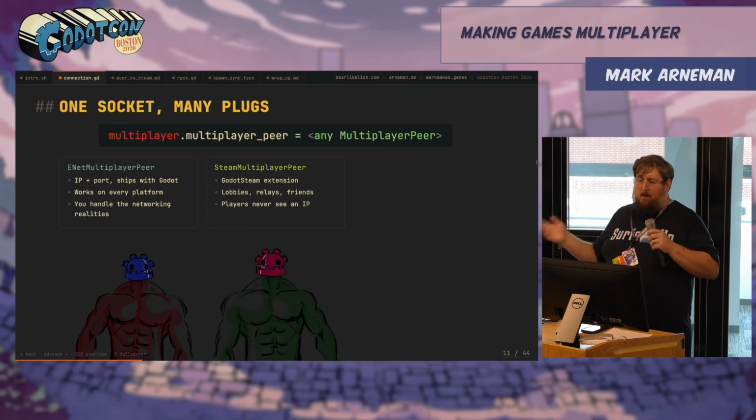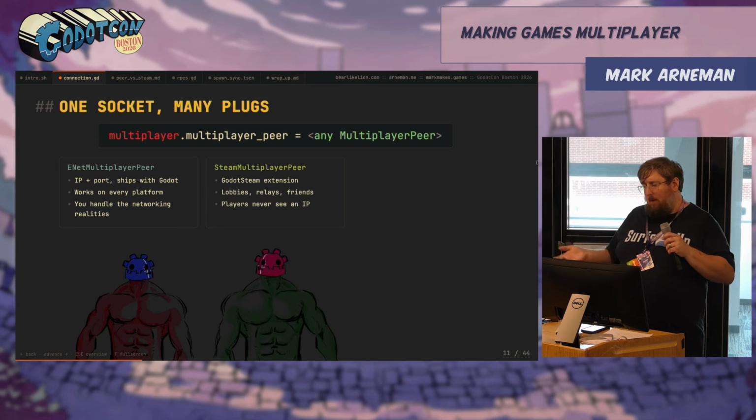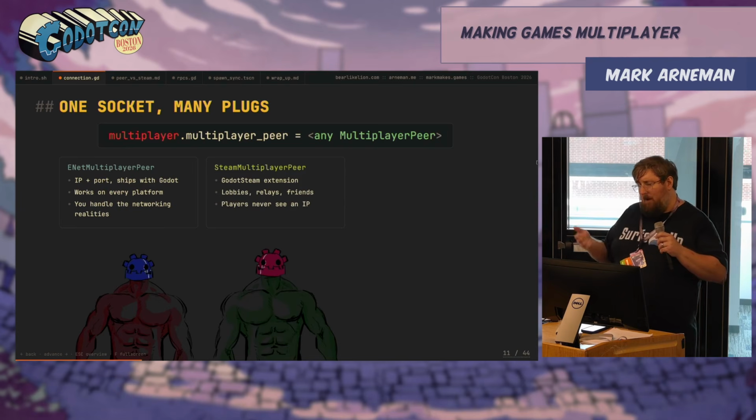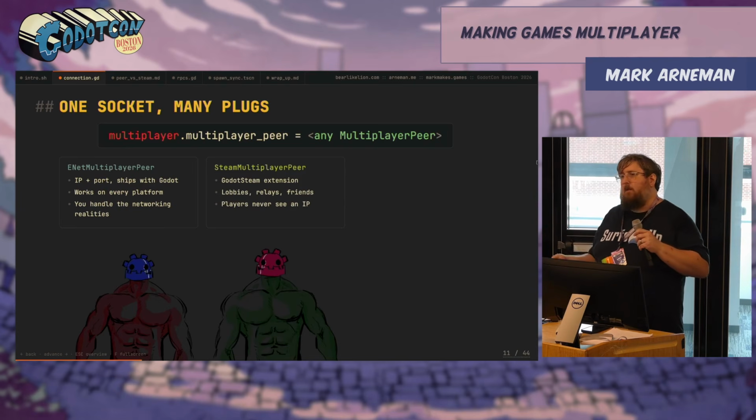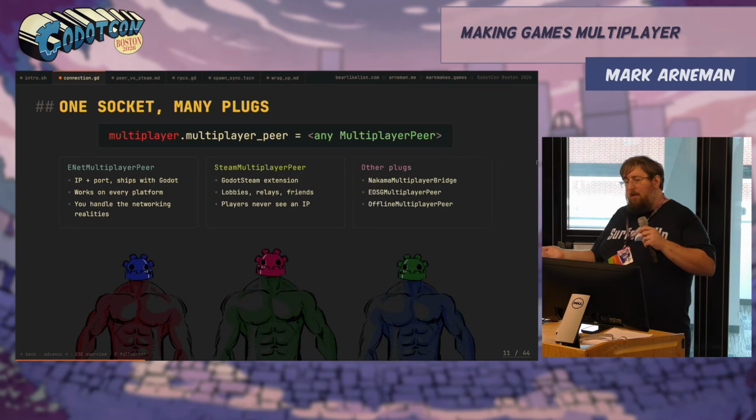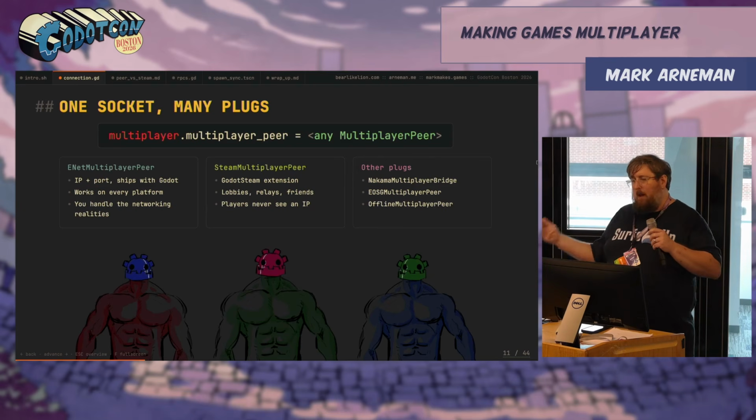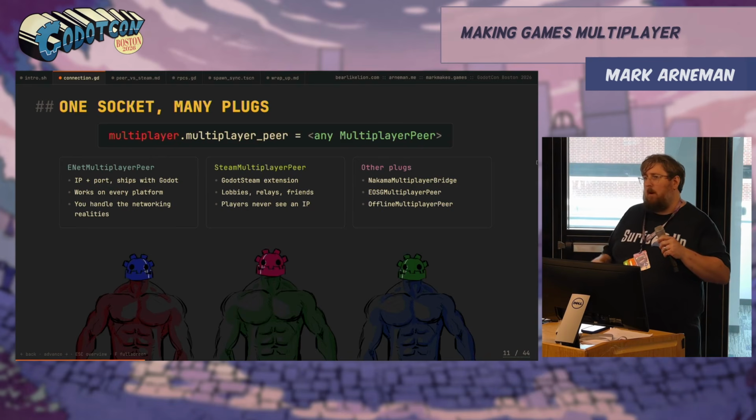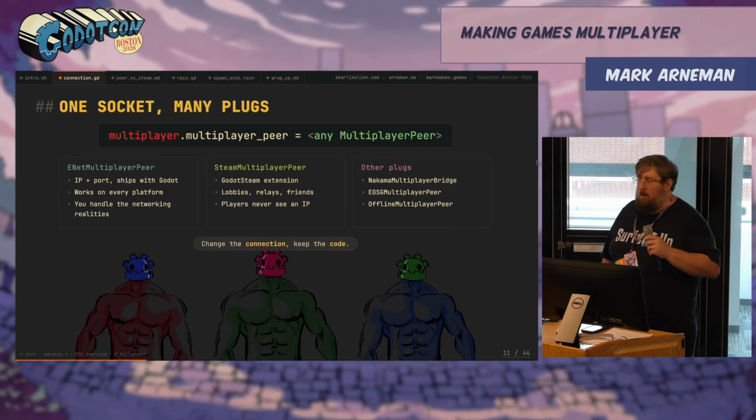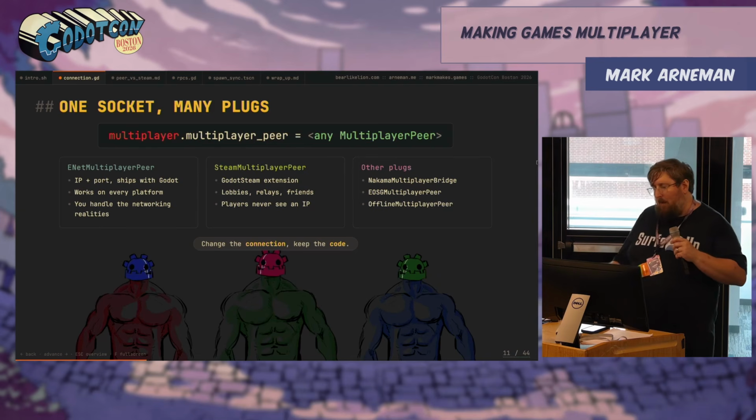Next, Steam, which uses the Godot Steam extension, has lobbies, relays, friends. You never have to see or expose an IP. And additionally, there's things like Nakama, the Epic Online Service for Godot, and the offline multiplayer peer, allowing your multiplayer game to work as a single-player game. You can change the connection and keep the same code.